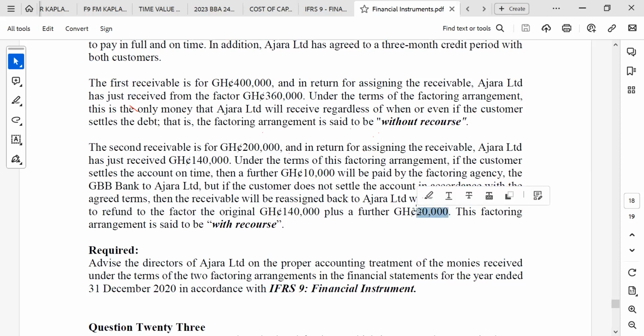So ignore the finance cost. Ignore what? The 20,000, because we don't have any obligation towards the payment of the 20,000 yet. So we can't make provision for the 20,000. But there will be an obligation after the elapsing of the period agreed on. That is it. So you just recognize the 140,000 as a loan and still maintain the receivables at the 200,000.